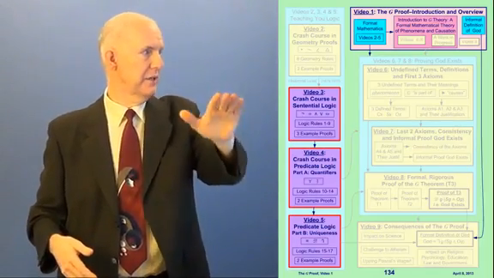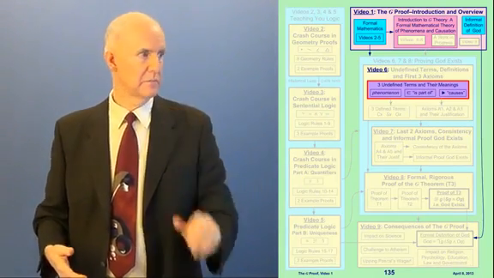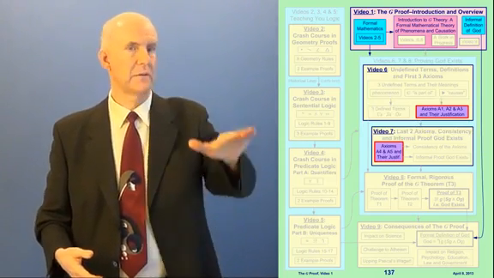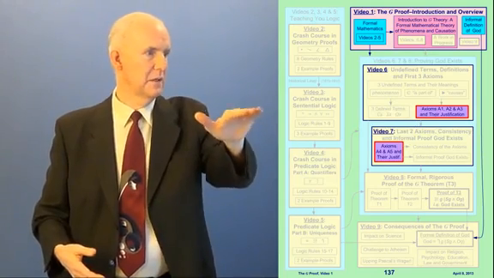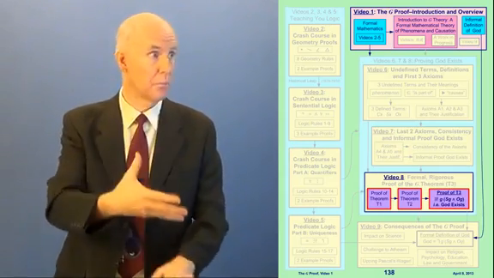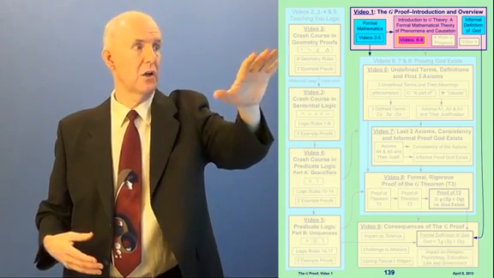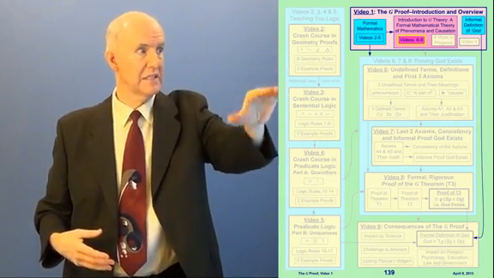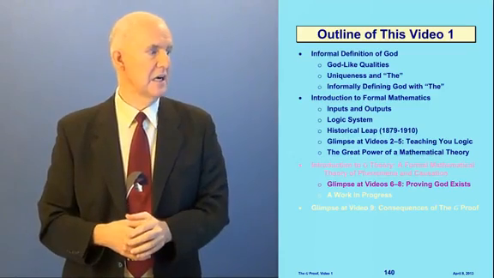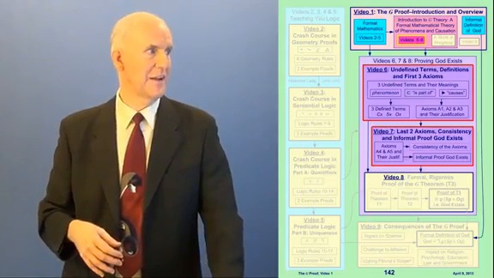The logic system is over here, videos 3, 4, and 5, right? The undefined terms are here in video 6. The defined terms are here, also in video 6. The axioms I've got split between videos 6 and 7. And the theorems are down here in video 8. See how that works? That's how we're presenting the mathematical theory. All right, so now we're going to do a tour of videos 6, 7, and 8, so that you can see a glimpse of each of these videos.